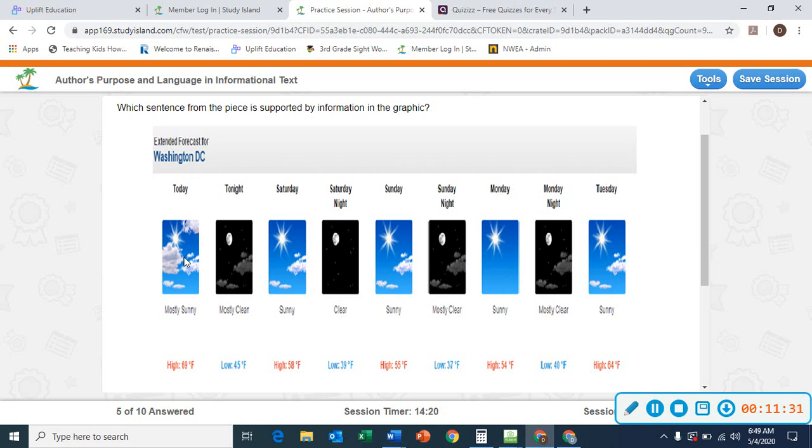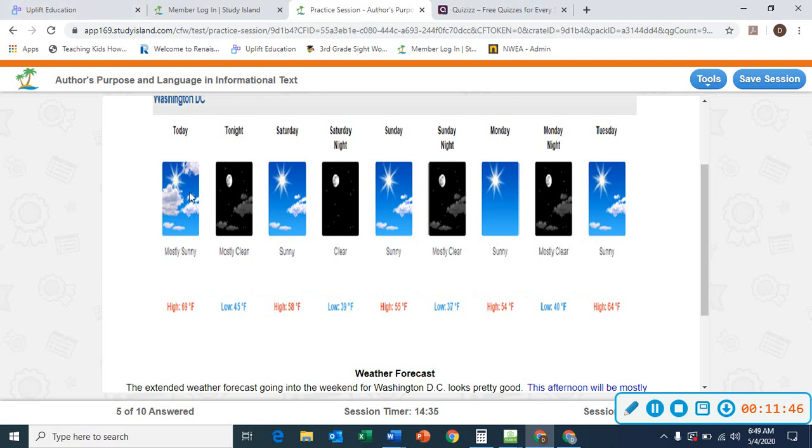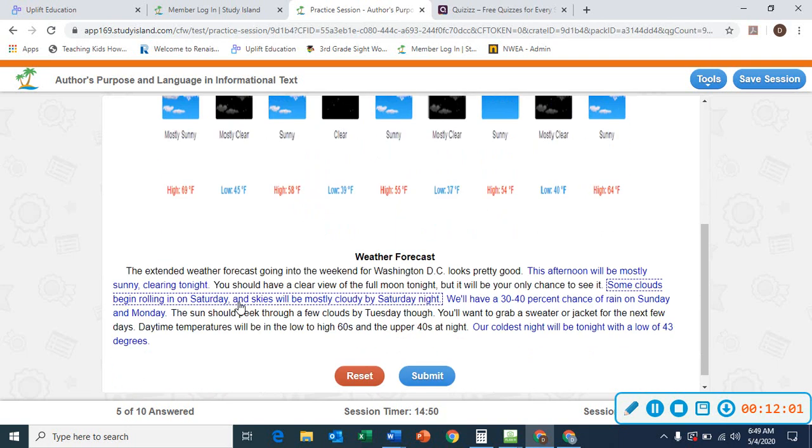I see pictures. The words underneath the pictures describe what I see. Mostly sunny, mostly clear. Sunny, clear, sunny. Mostly clear, sunny. Mostly clear, sunny. Day and night. Pictures of the posted days. Temperatures for the day and the night time, high and low.